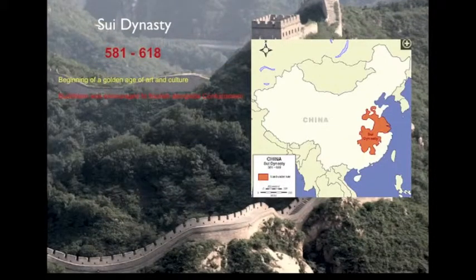The next dynasty is the Sui dynasty, lasting from 581 to 618. It was the beginning of a golden age of art and culture. It was short-lived, but it was the beginning of a great period. The religion of Buddhism was encouraged to flourish alongside Confucianism. Many large and beautiful stone Buddhist statues throughout China were constructed during the Sui era.